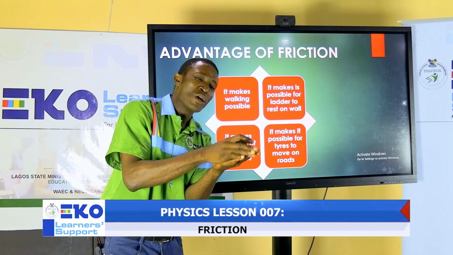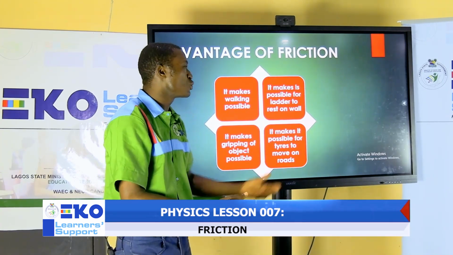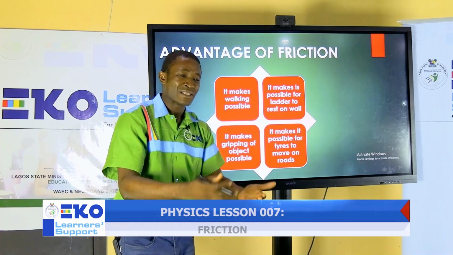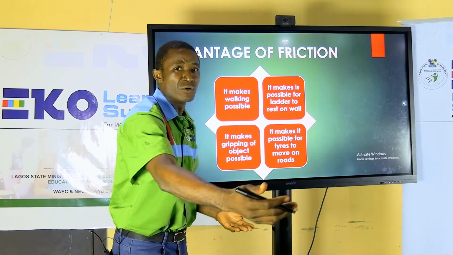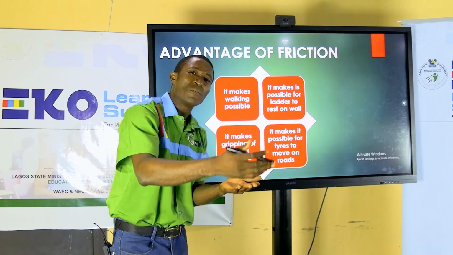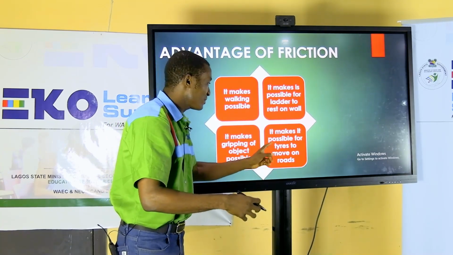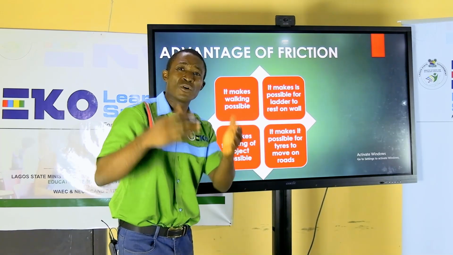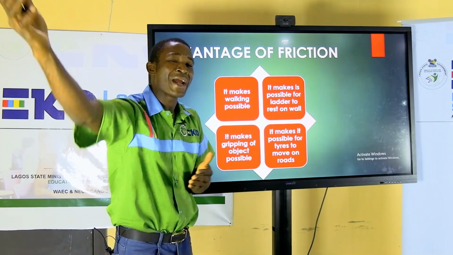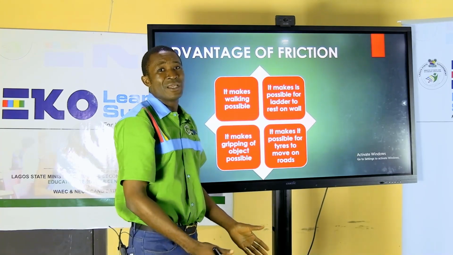And once it doesn't have a grip on the road, for it to move on the road becomes a problem. That is why if you go to a rural area, you see cars having problems moving freely on the road, because the road is not hard. The road becomes slippery because it's muddy once it rains. So that is why it is difficult for those people who are in the rural area to transport their goods to us in the city.